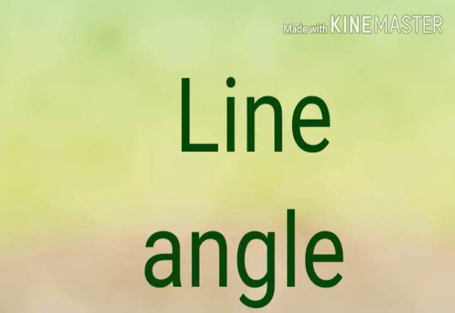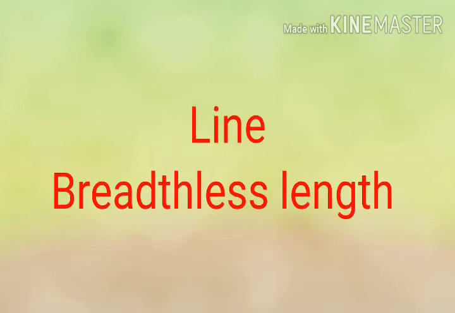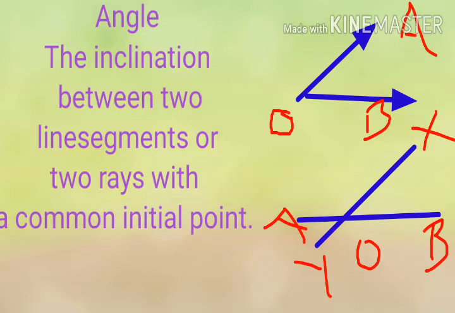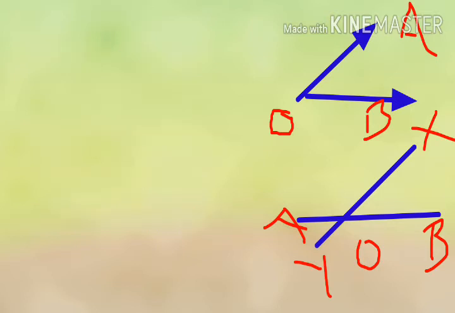So what is the definition of a line? A line is a breadthless length. Then what is the definition of an angle? The inclination between two line segments or two rays with a common initial point represents the angle between them, as shown in the figure. Okay, OA and OB are the two rays. They have a common point, that is O. So AOB is an angle.